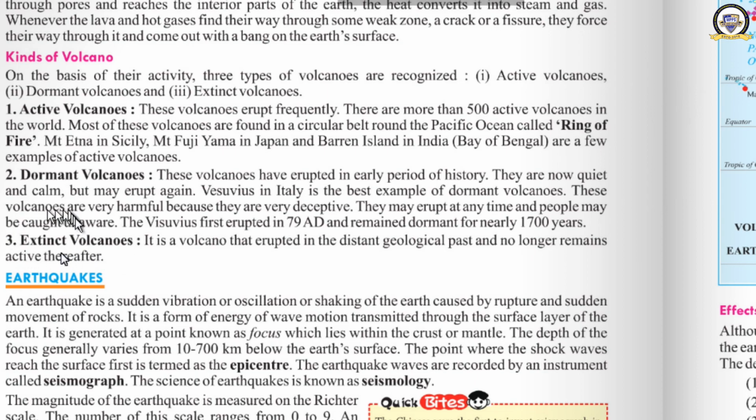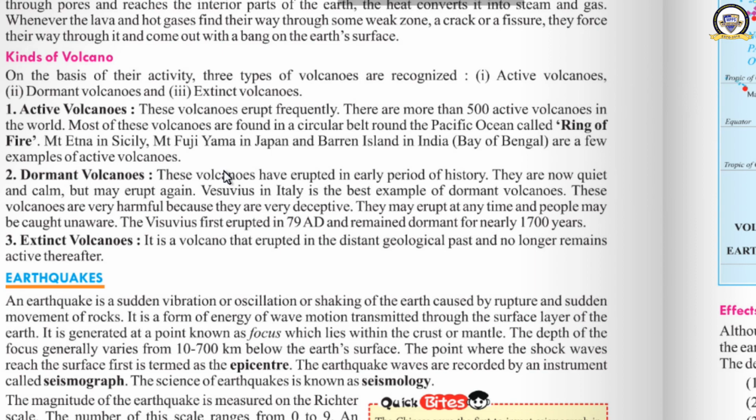The term gives you the meaning, extinct. It is a volcano that erupted in the distant geological past and no longer remains active thereafter. They are inactive these days and we don't feel that they will erupt. In the future also they will not erupt. These types of volcanoes are known as extinct volcanoes. So now we have completed three kinds of volcanoes: active volcano, dormant volcano, and extinct volcano.